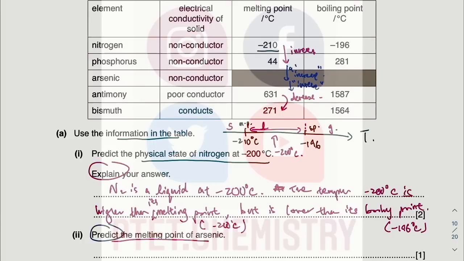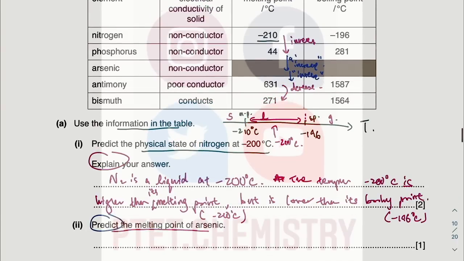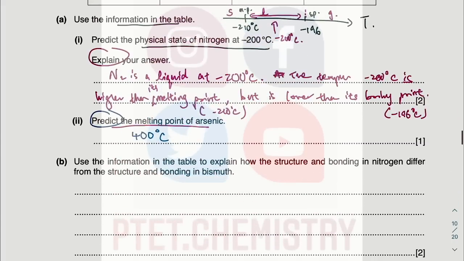And it's a prediction, so you can only do a prediction. It has to be somewhere in between. If I am to guess, maybe 300, 400 or 200, they'll be okay. As long as it's not 45, 45 is too close to that. Maybe 600 is also not a good value because it's too close to that. So 200, 300, 400, 500, I think that would be sensible really. But anyway, I'll just put down 400, which is somewhere in between. Don't forget your unit, for melting point and boiling point the unit is degrees Celsius.